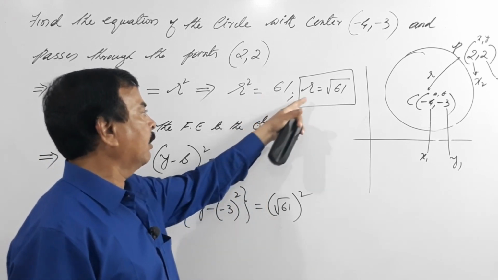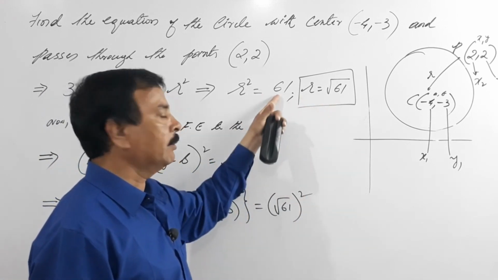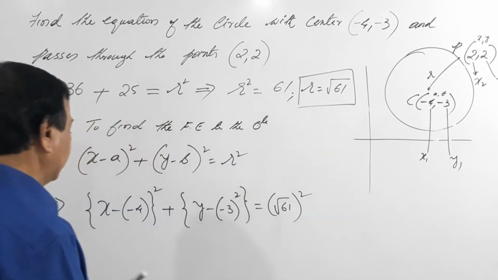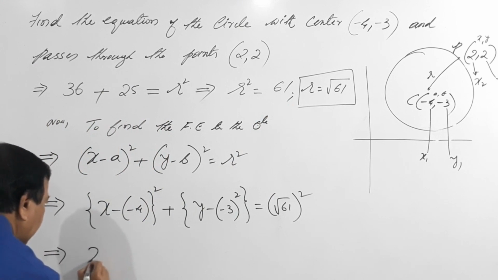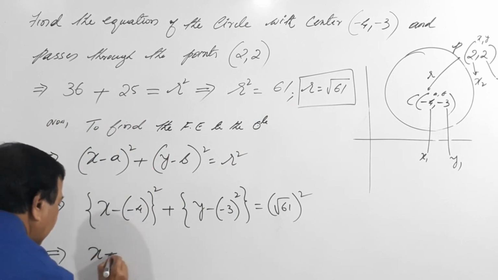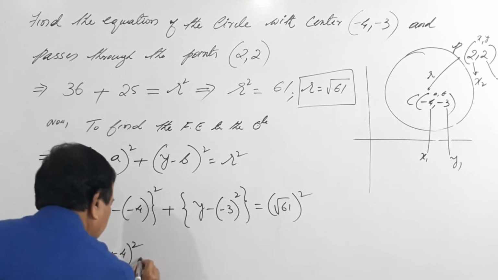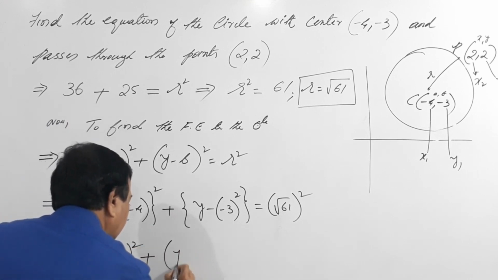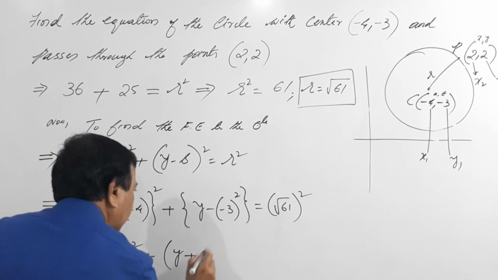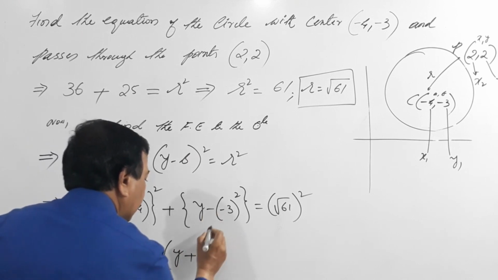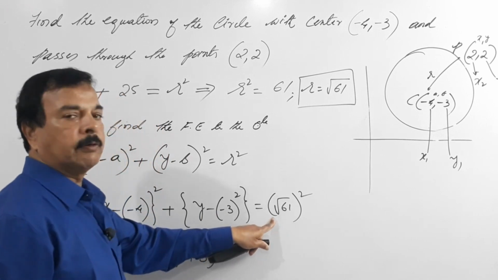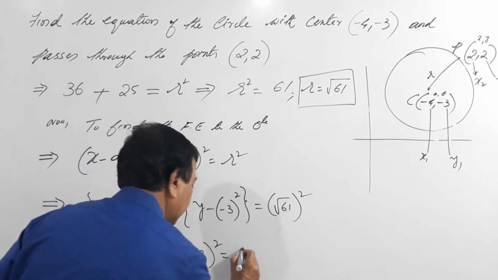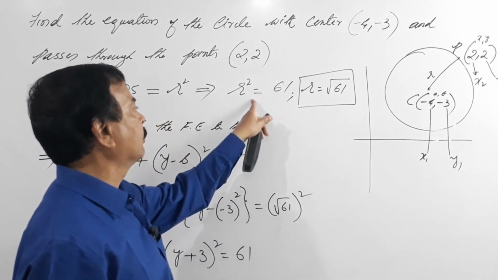Therefore r equals square root of 61, so r square is 61 itself. So minus into minus is plus, (x plus 4) the whole square plus (y plus 3) square equals 61.